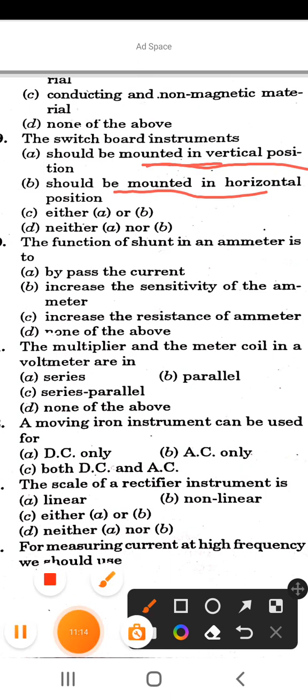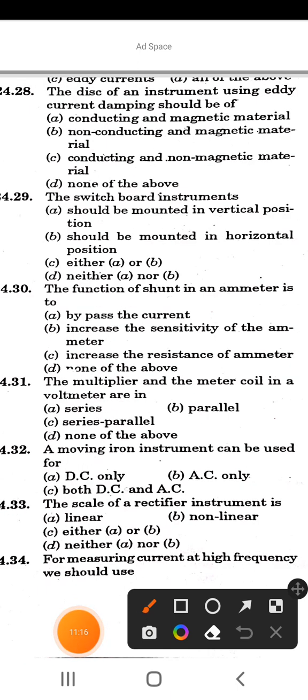So next question is, the function of a shunt in an ammeter is to. Options are bypass the current, increase the sensitivity of the ammeter, increase the resistance of ammeter, and option D is none of the above. So the correct answer is the function of a shunt in an ammeter is to bypass the current.